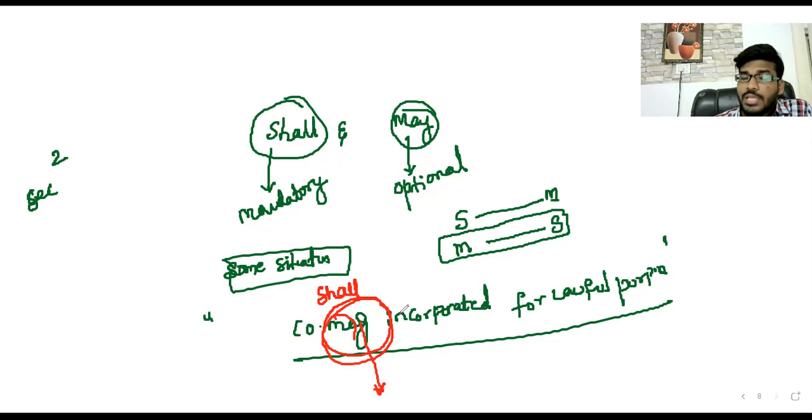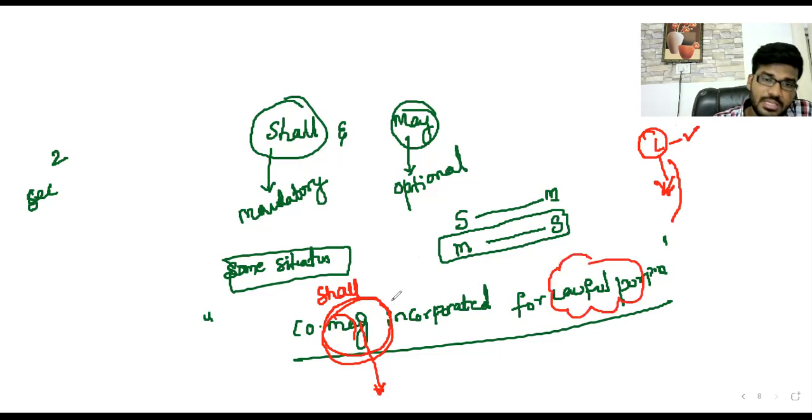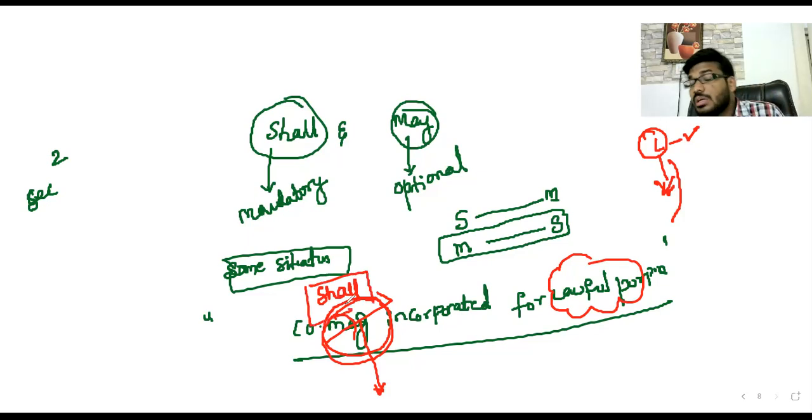Why, sir? A simple scenario: today liquor business is valid in India, so today it is a lawful business. Tomorrow, if liquor is banned, that will become an unlawful business. So the provision says may be incorporated for a lawful business. Although may is mentioned, it can be treated as shall only. This is the differentiation between the words shall and may.